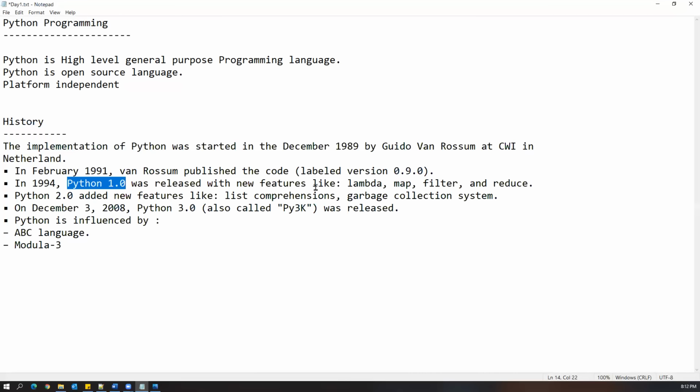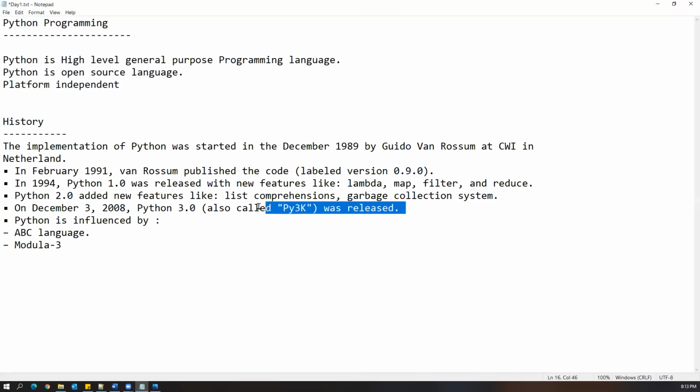And again, Python 2 introduced new features like lambda expressions, map, filter, reduce, all these things, because these are very useful for developers, but they were newly added features at that time. And after that, 2.0 also added new features like comprehensions, garbage collection, and so on. And in 2008 Python 3 was released, which is also called Py 3k.